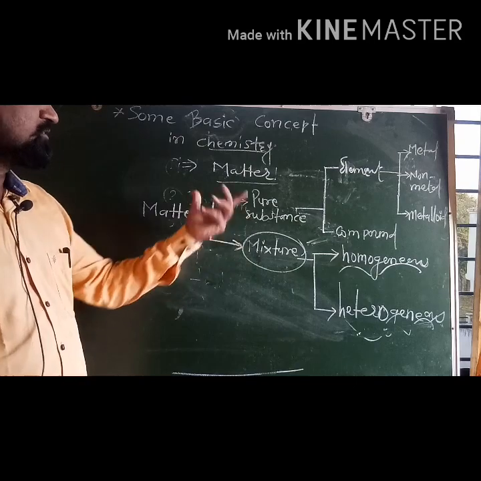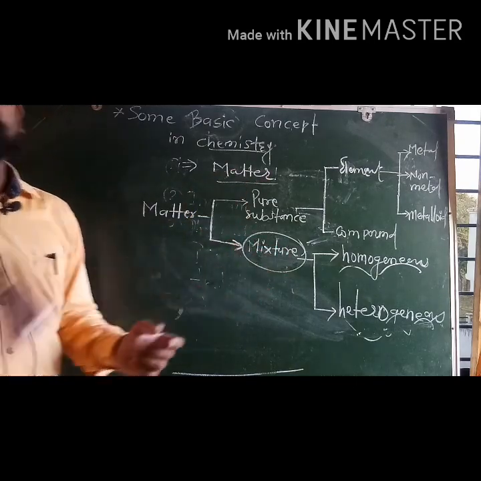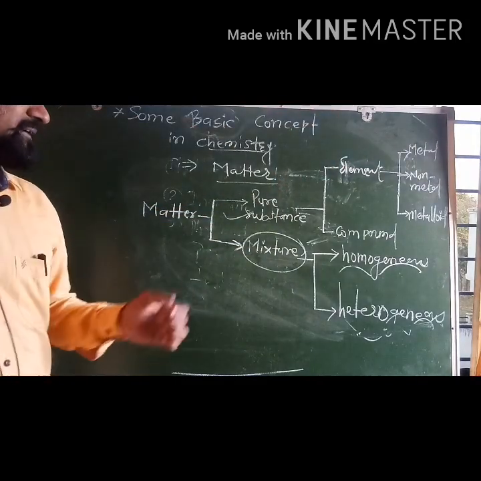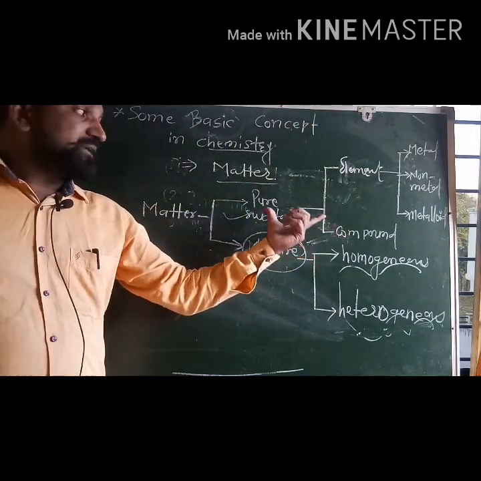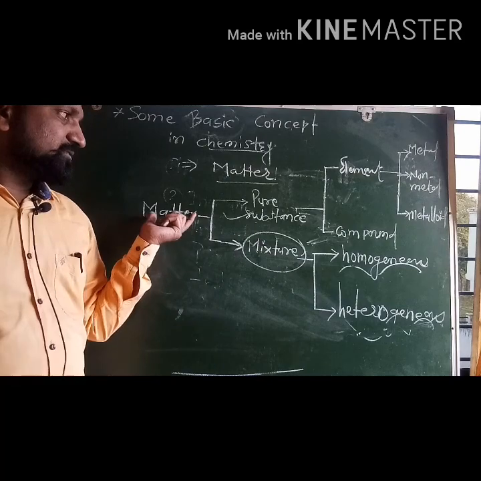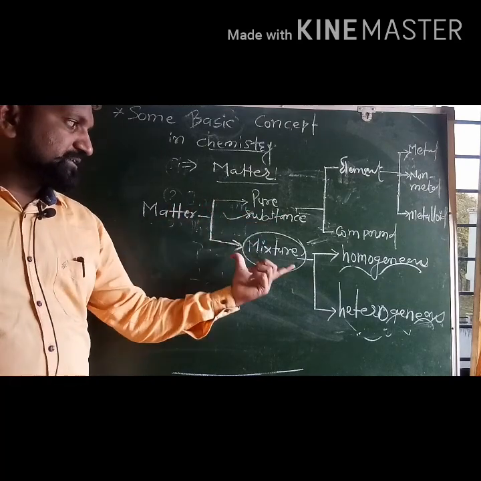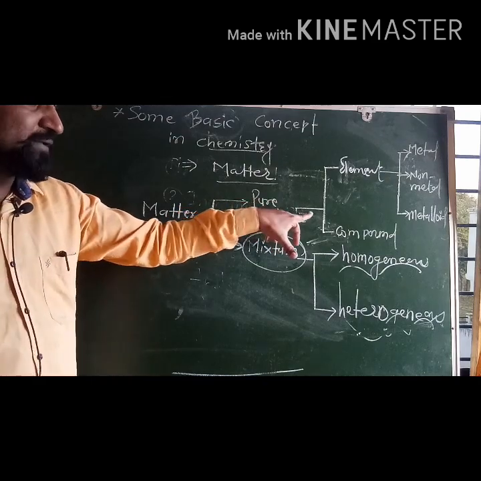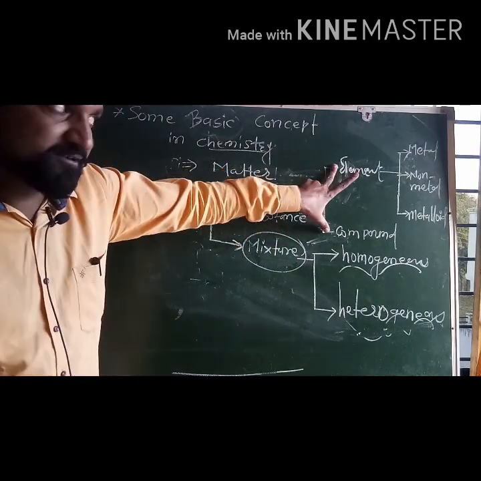Okay, so it is about the matter and its classification. Remember this, everybody. We can say matter is divided into two parts: pure substance and mixture. Further, pure substance is divided into two parts: element and compound.